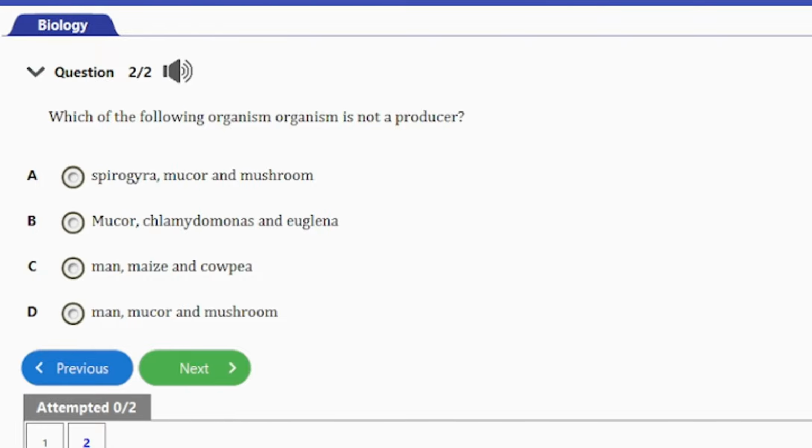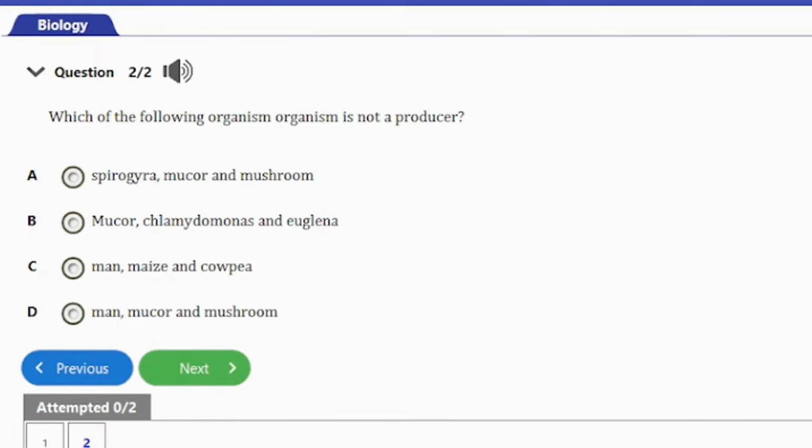So producers are actually autotrophs, right? They are the organisms that can produce their own food from substances that are available in their surroundings using light or chemical energy. So those that make use of light are photosynthetic, whereas those that make use of chemical energy are chemosynthetic. So in the last option here, option D, man, mucor and mushroom are not producers.